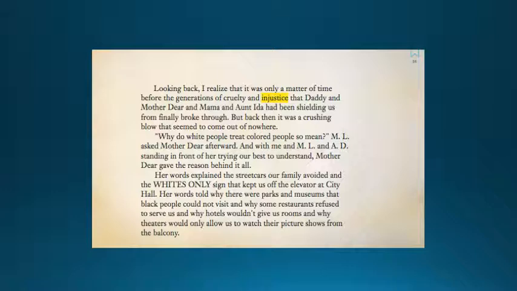Her words explained the streetcars our family avoided and the whites only sign that kept us off the elevator at City Hall. Her words told us why there were parks and museums that black people could not visit and why some restaurants refused to serve us and why hotels wouldn't give us rooms and why theaters would only allow us to watch their picture shows from the balcony.